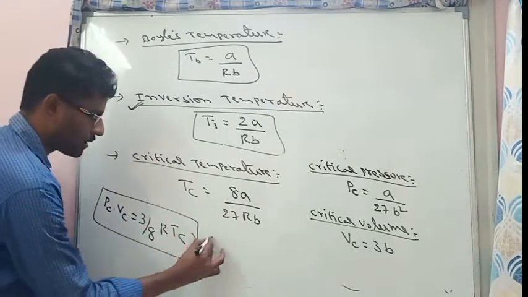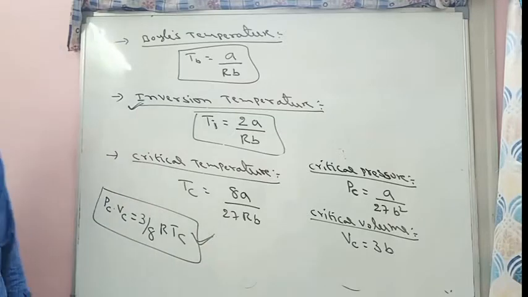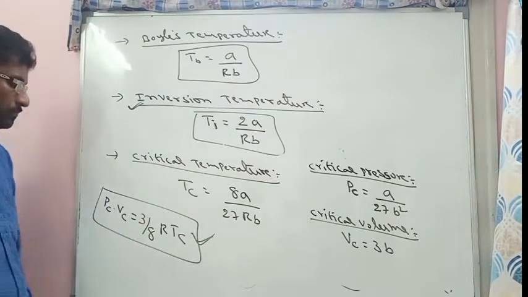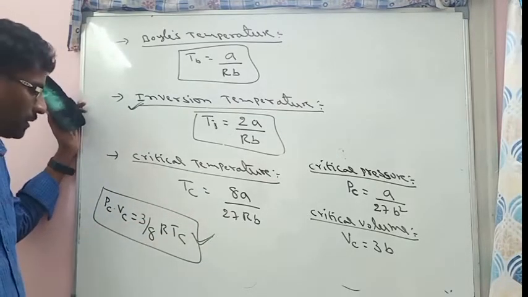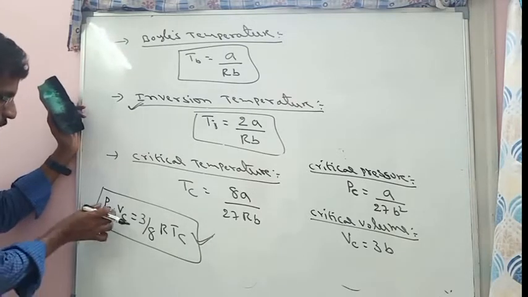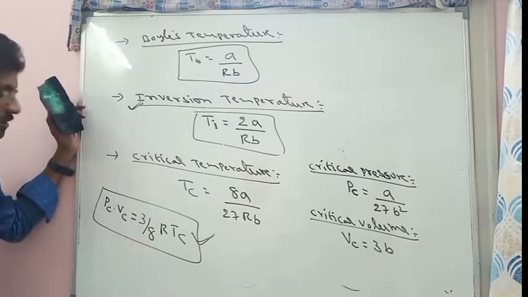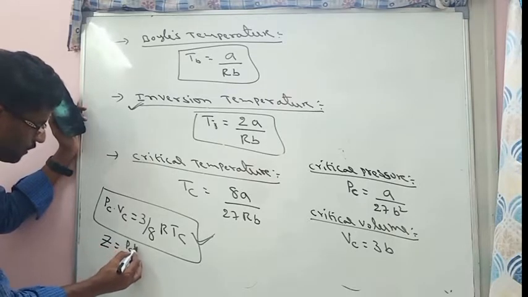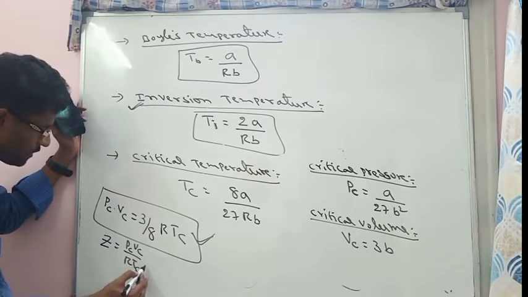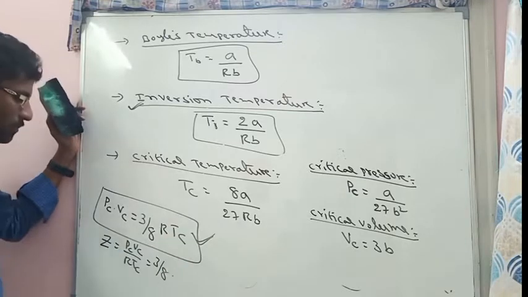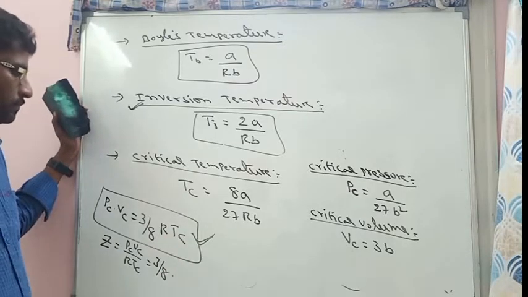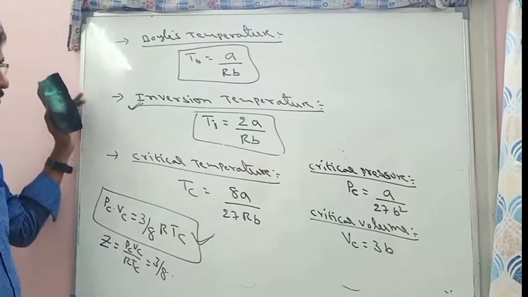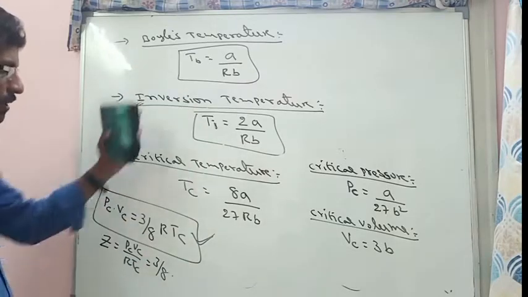This is called the critical equation of state, PcVc is equal to 3/8 RTc. Also PV by RT is called the compressibility factor. The compressibility factor Z is equal to PcVc by RTc, which is 3/8. So these are the critical temperature, critical pressure and critical volume. The formulas are important.